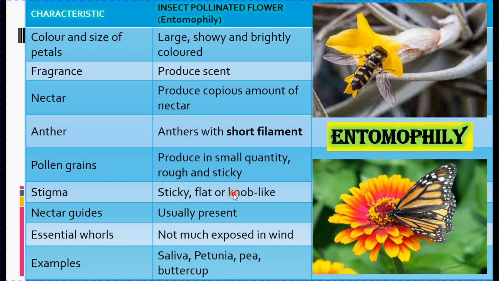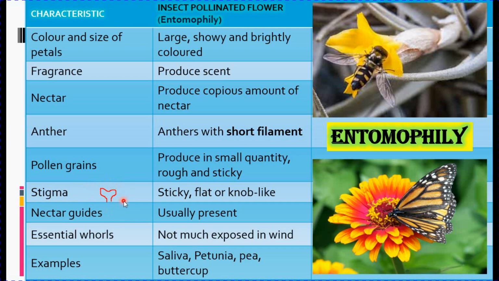Whereas the stigma is also very sticky, so that it can receive the pollen grains present on the body of insects. It may be flat or knob-like. Knob-like means it will appear somewhat in this manner. This is the knob of the door. You might have seen when you open the door, there is a round knob. So this is the knob-like stigma. So insect pollinated flowers will have a stigma of this shape.